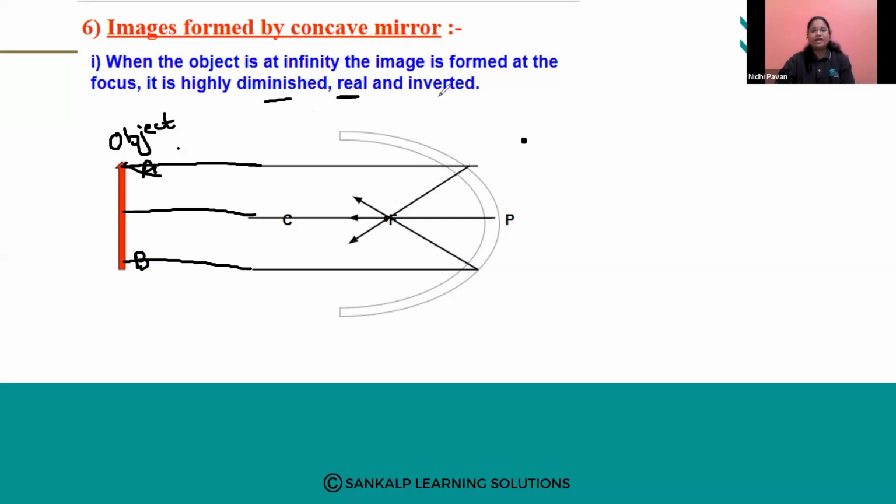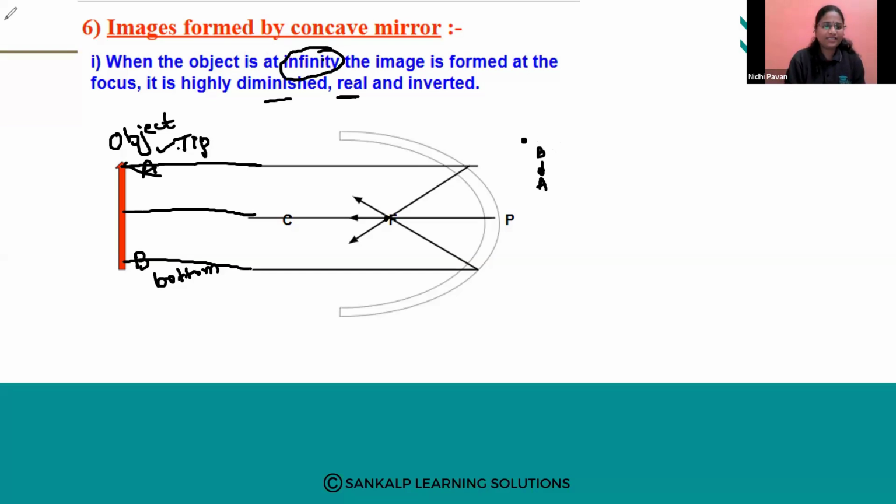Then inverted. Inverted means what? Here, the tip of the object is A and the bottom of the object is B. But in the image, a very small image will be formed where the bottom is at the top and the tip is at the lower region. The object is AB, and this image will be BA. That is called an inverted image. So this is the first case, when the object is kept at infinity, a far distance, and we don't know the exact distance.